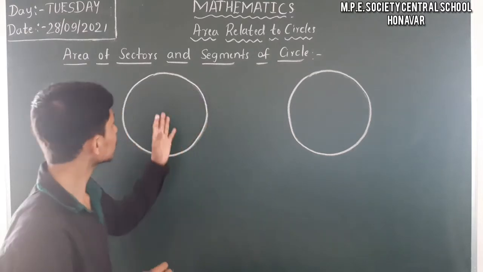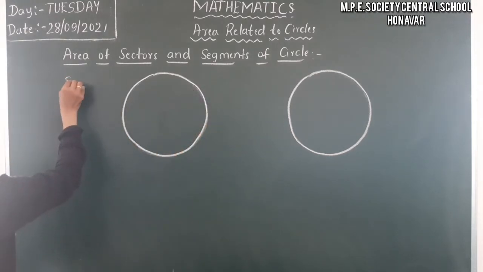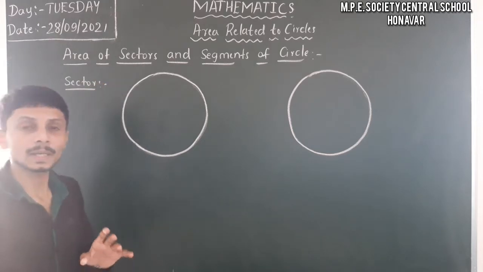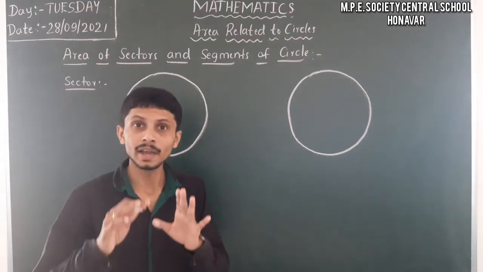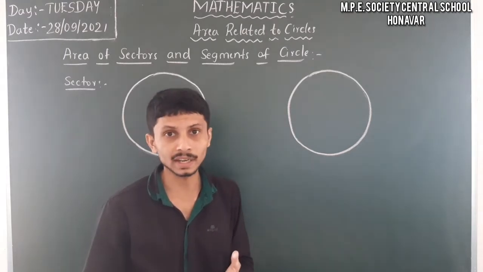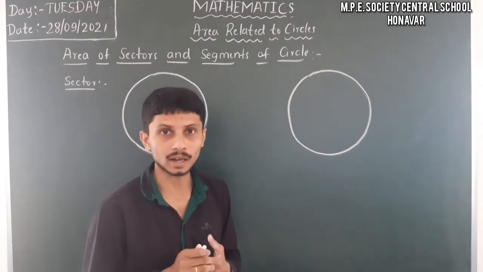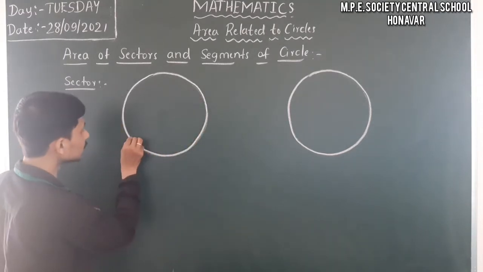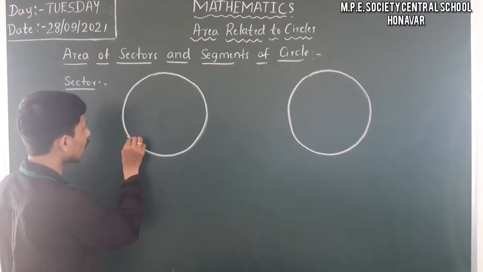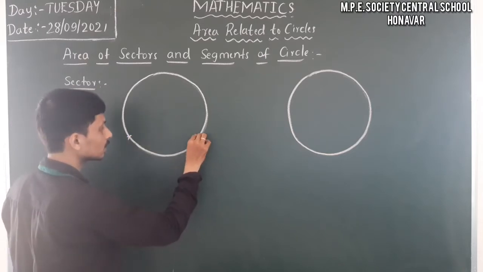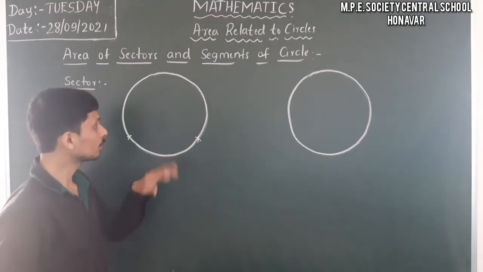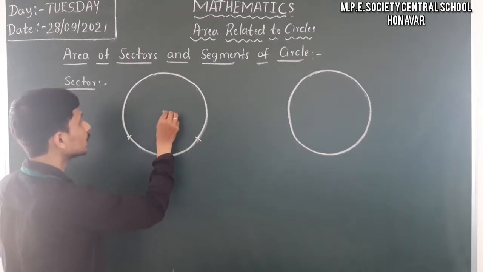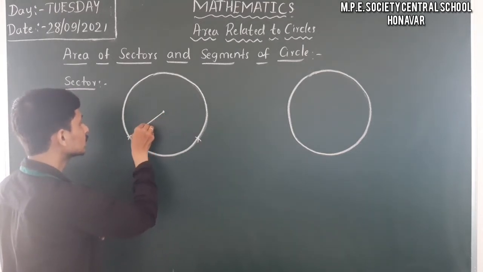So here let us take the sector first. This is the sector. A sector is nothing but a part of the circular region enclosed by two radii and the corresponding arc. So I will consider this as an arc. For the arc I want two points on the circle. So these are the two points on the circle, and we join these two points with the center.